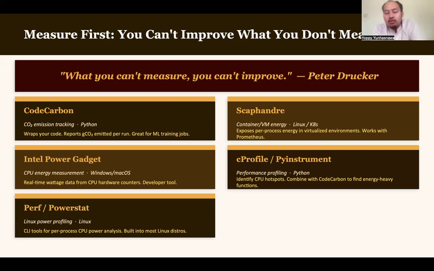This is a tool to expose per-process energy in virtual environments, and it works with Prometheus. Next is cProfile or py-instrument. This is performance profiling for the Python programming language. It will identify CPU hotspots, and combined with Code Carbon, it can find energy-heavy functions.